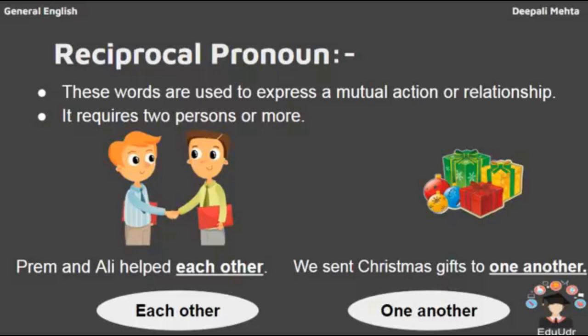Second, we sent Christmas gifts to one another. We sent Christmas gifts, they sent us back. So simply we used one another. These two are known as reciprocal pronouns. When two persons are doing the same actions, then it is known as a reciprocal pronoun. There are mainly only two types of reciprocal pronouns, which are each other and one another. Then these all 8 types of pronouns are completed.